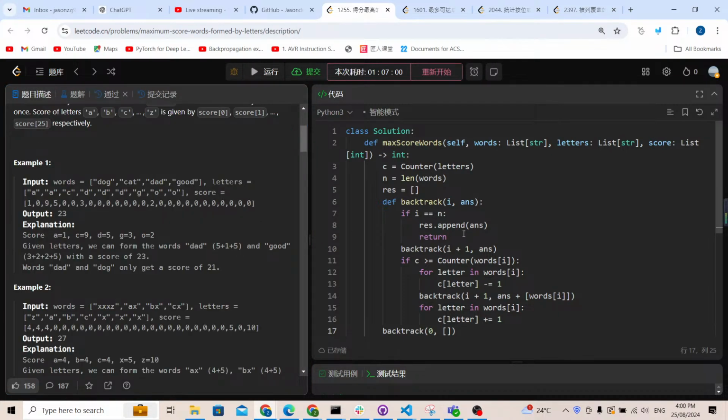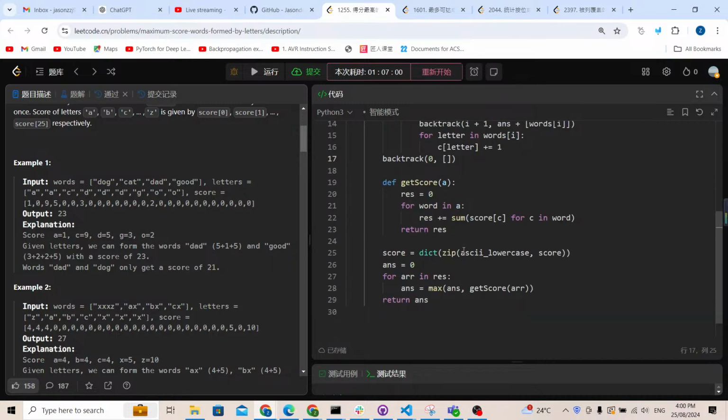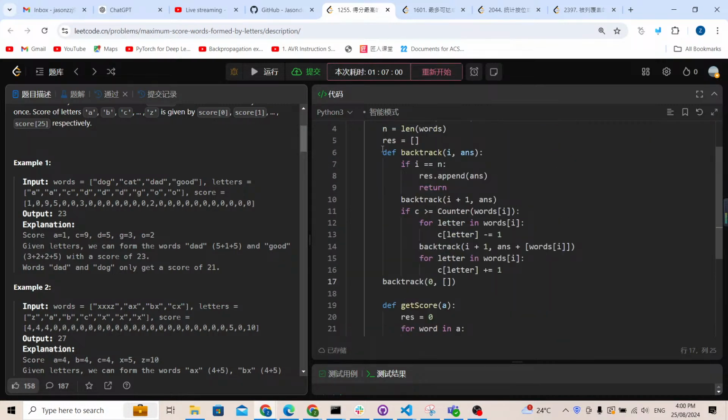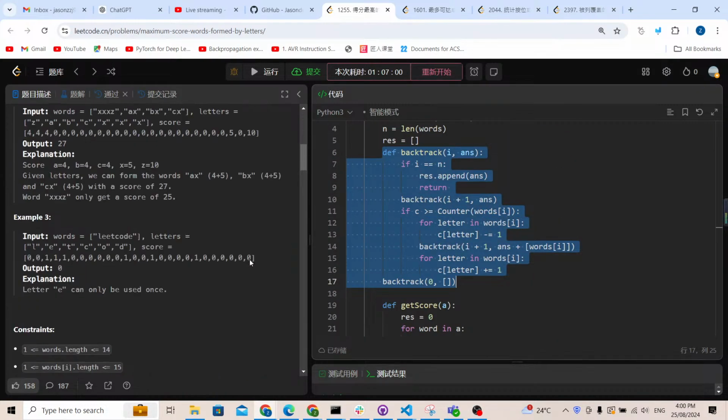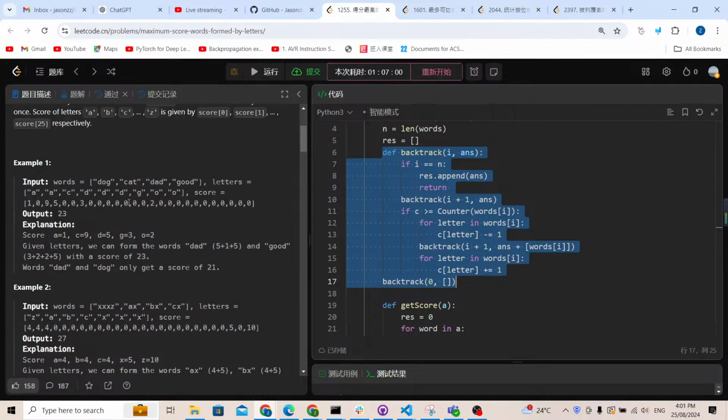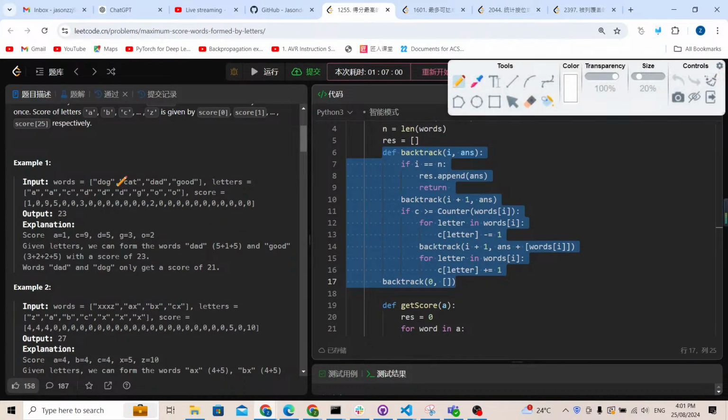Now let's analyze the time complexity a little bit. The time complexity will focus on this backtracking function. For each of the backtracking calls, basically we need to check how many words are inside the words array. I think it's something like 15 or 14, I forget, times 2 to the power of 15.